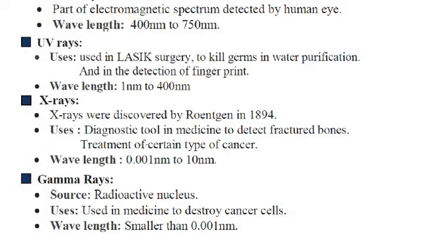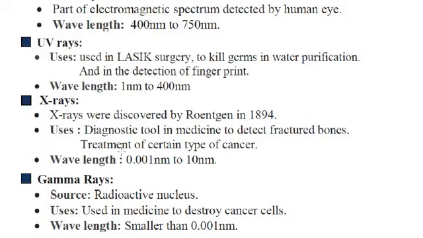The next thing is X-rays. X-rays were discovered by William Röntgen in 1895. As a common fact, X-rays pass through the skin and the flesh, but they are stopped by bones.